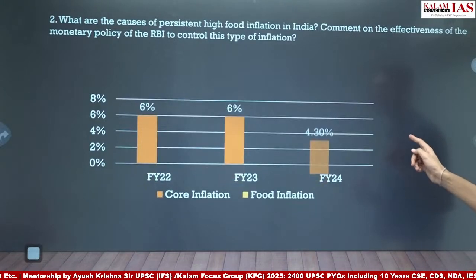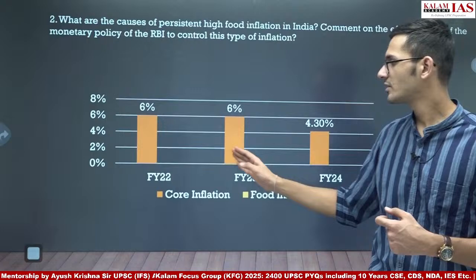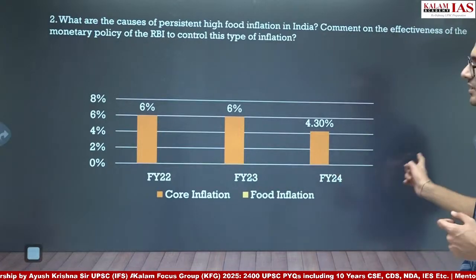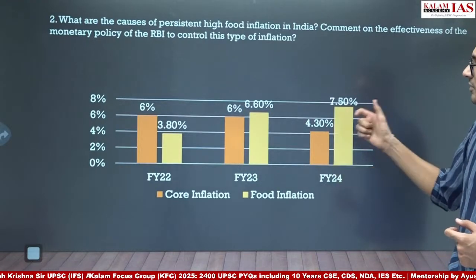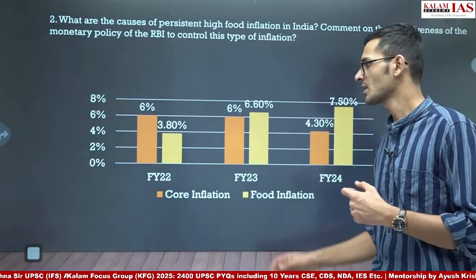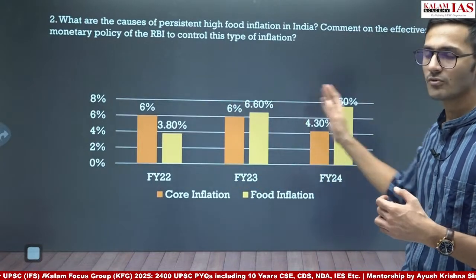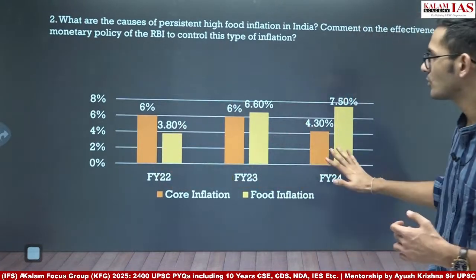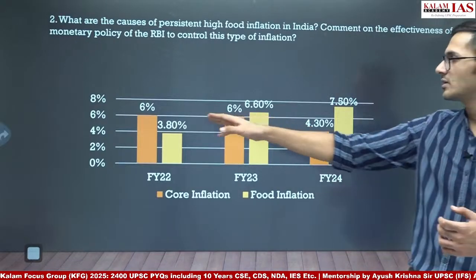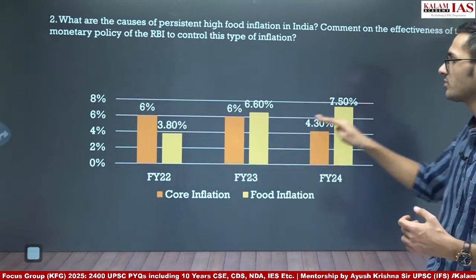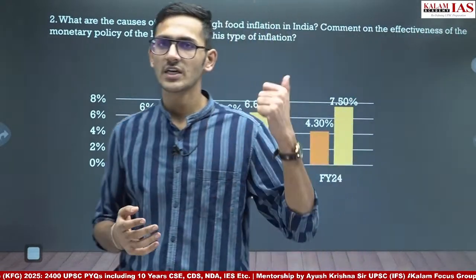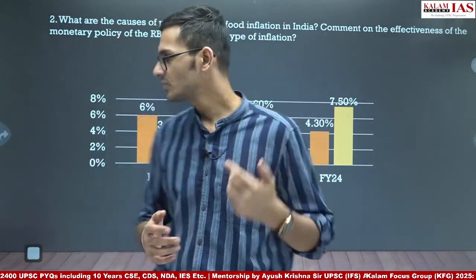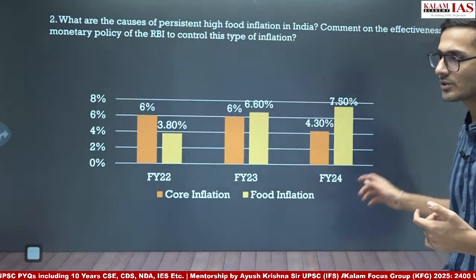In this graph, we will show that the core inflation has reduced from 6% to 4.3% in the past 2 years, whereas food inflation has increased from 3.8% to 7.5% in the past 2 years. So you do not need to write the data of all the 3 years, but financial year 22 and 24 is sufficient to show that the core inflation is reducing, whereas the food inflation is increasing. And so you justify your statement that you made in the introduction, that food inflation has remained above core inflation in the past 2 years, which is in the financial year 23 and 24.